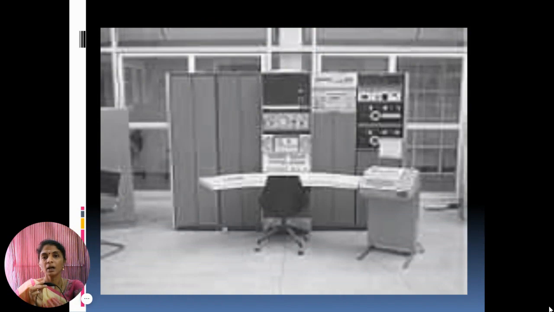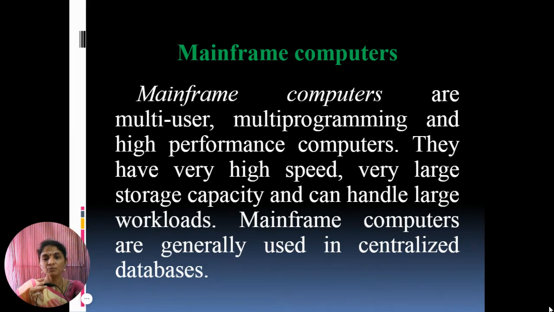This is a picture of a minicomputer. The next one is the mainframe computer. The mainframe computers are multi-user, multi-programming and high performance computers. They have very high speed, very large storage capacity and can handle large workloads. Mainframe computers are generally used in centralized databases.